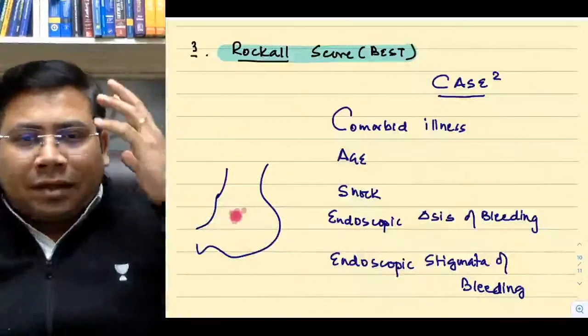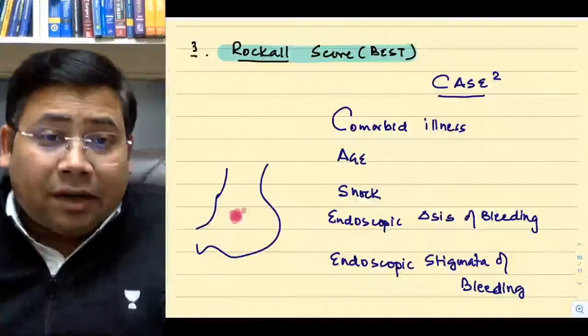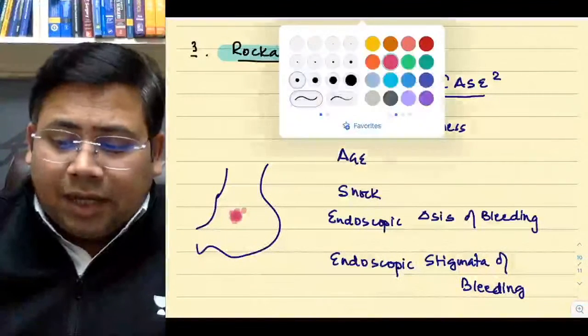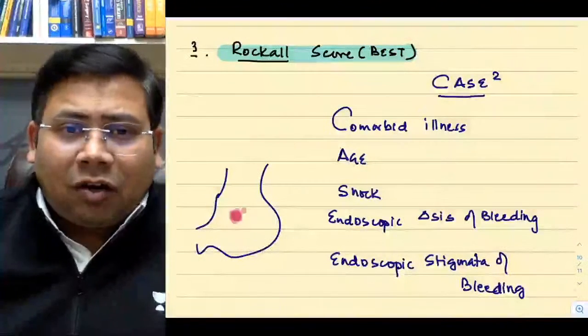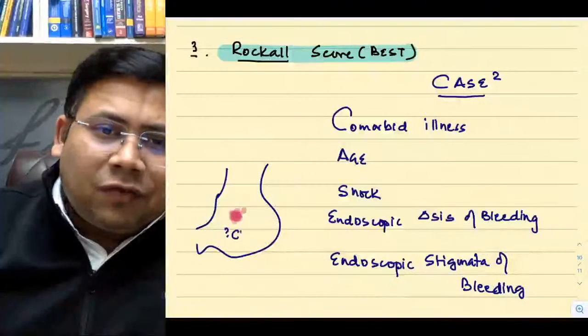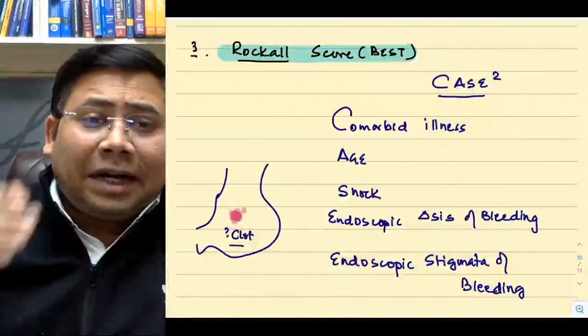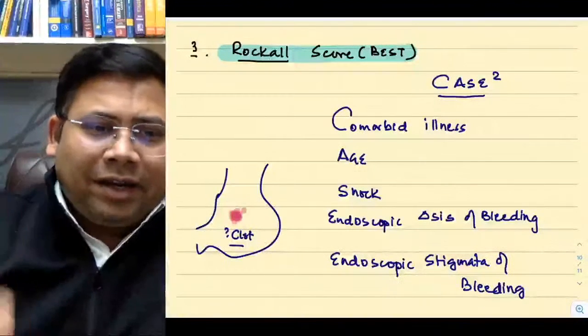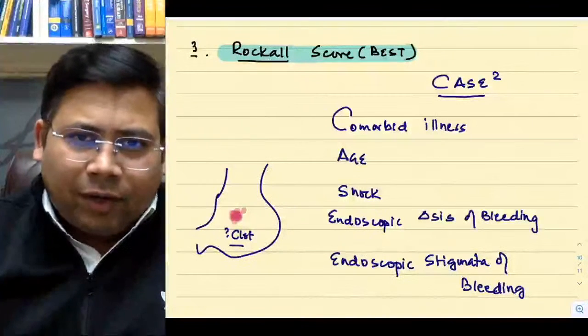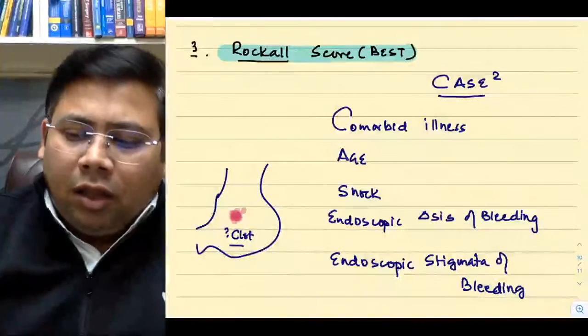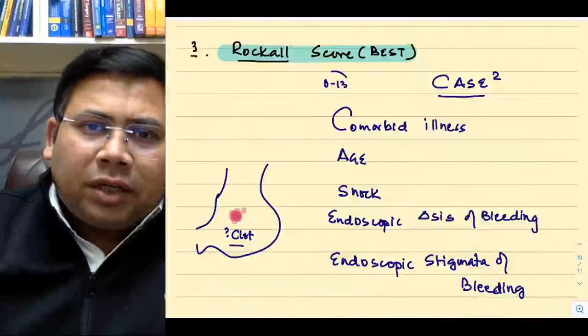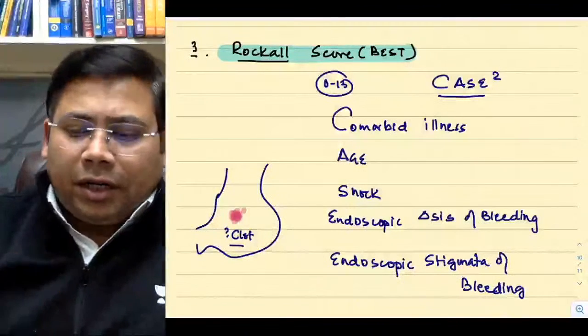Is a stigmata which is associated with recent history of bleed. Since there has been a bleeding, that is why there is a clot. So, presence of a clot is not a direct indicator of bleeding, but indirectly it tells you that yes, this was a site of bleeding. So this is what is Rockall. Rockall scoring is from 0 to 13.